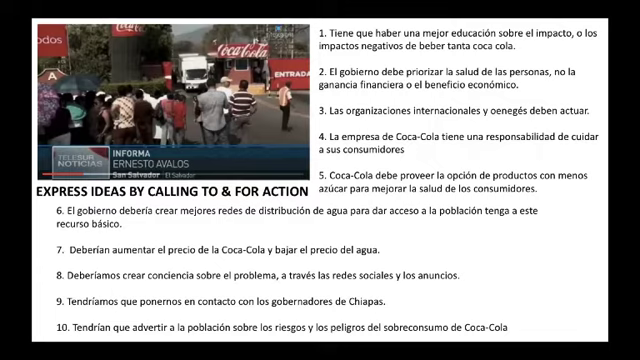El gobierno debería crear mejores redes de distribución de agua para dar acceso a la población a este recurso básico. O deberían aumentar el precio de la Coca-Cola y bajar el precio del agua. Deberíamos crear conciencia sobre el problema a través de las redes sociales y los anuncios. Tendríamos que ponernos en contacto con los gobernadores de Chiapas. Tendrían que advertir a la población sobre los riesgos y los peligros del sobreconsumo de Coca-Cola.